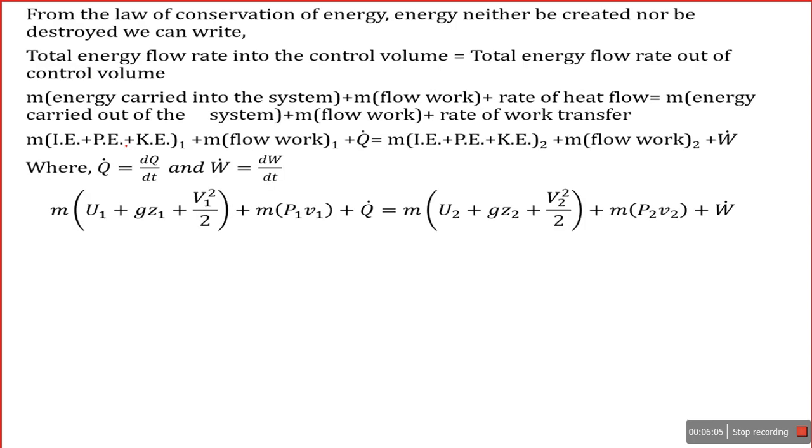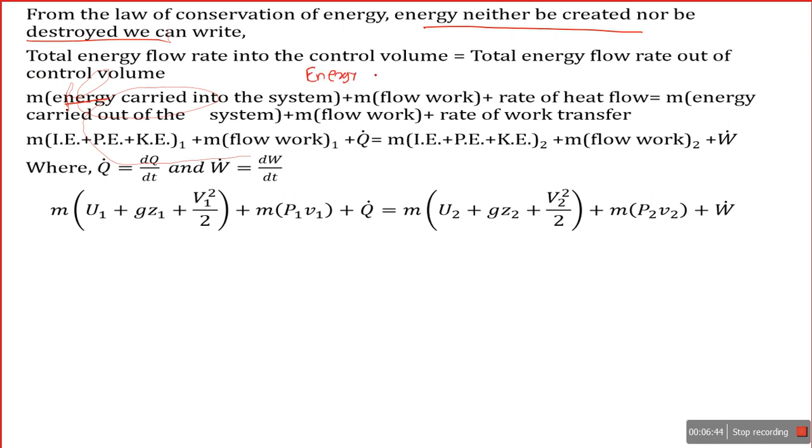From the law of conservation of energy, energy can neither be created nor destroyed. In the system, whatever amount of energy is supplied, that much energy is transferred from one form to another, and the system also follows the law of conservation of mass, where mass at inlet is equal to mass at outlet. The total energy flow rate into the control volume is equal to the total energy flow rate at outlet.